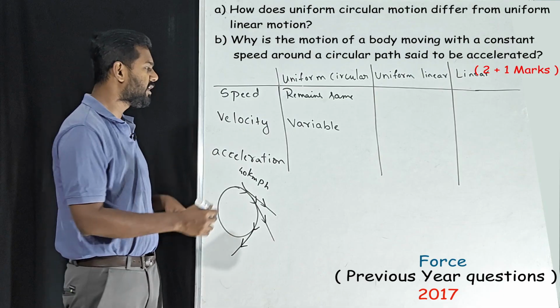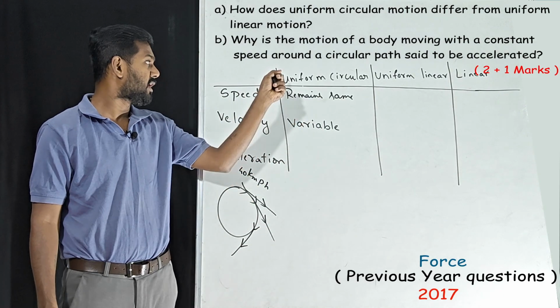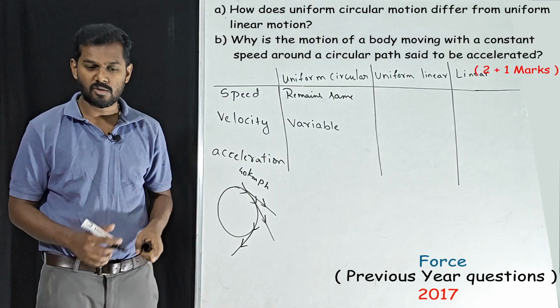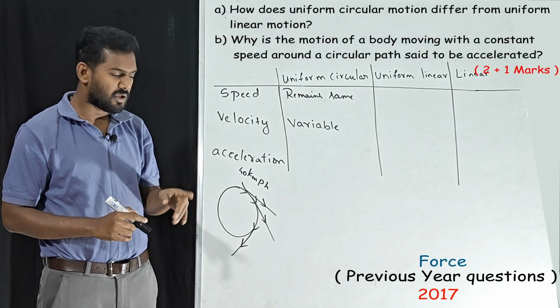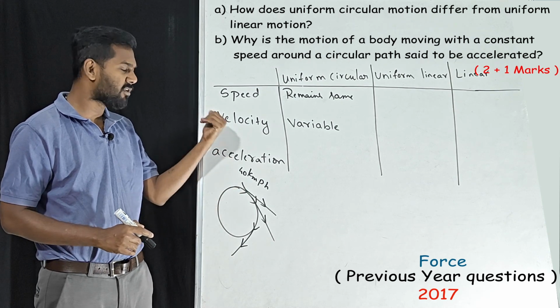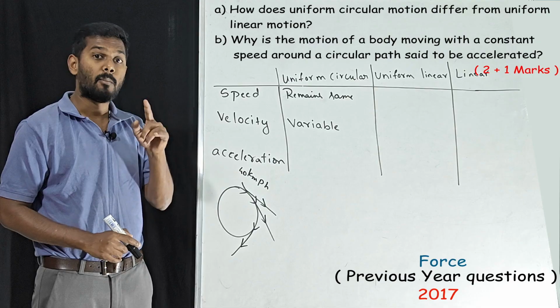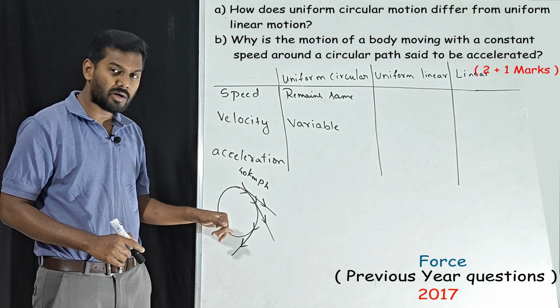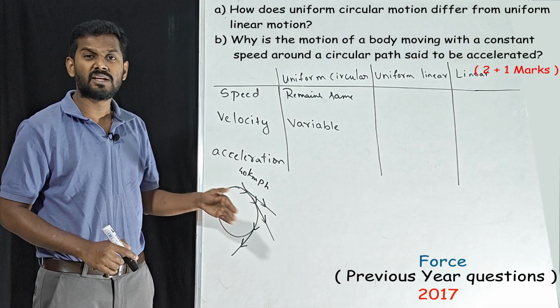That is why we call it variable velocity when it comes to uniform circular motion. Speed only depends upon the magnitude, so throughout the journey it is 40 km per hour. In the same way, the magnitude of velocity is also 40 km per hour only. But for every point the direction changes.